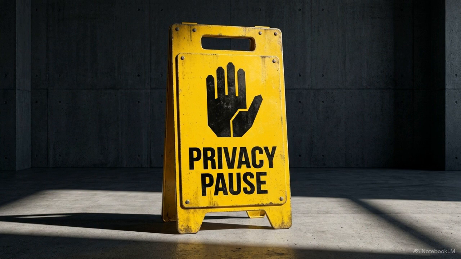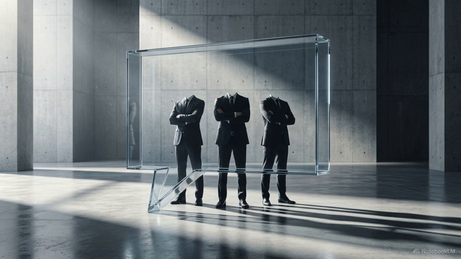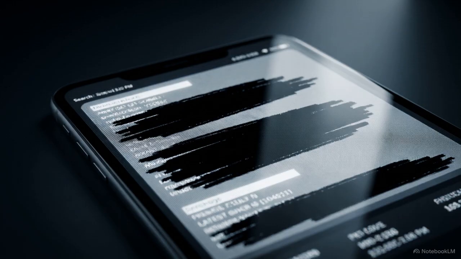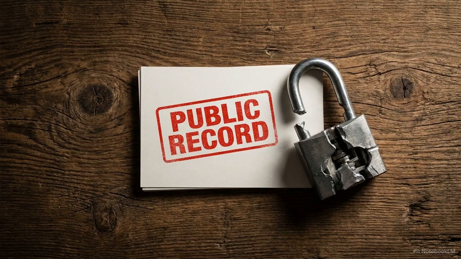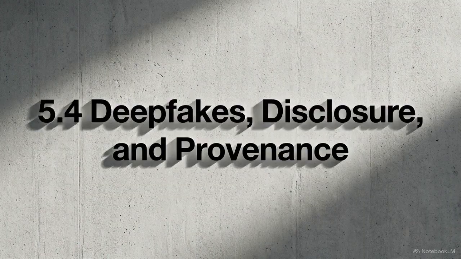Before hitting send, always stop and ask yourself a few critical questions. Ask yourself if you are comfortable with strangers or companies storing this text, and verify that it contains no personal details or confidential information. There are also massive, unresolved legal questions regarding copyright infringement in training data and whether you actually own the AI-generated output you produce. The practical rule for any user is to treat every AI chat box like a public postcard, not a locked diary. We also need to address the creation and spread of fabricated media.